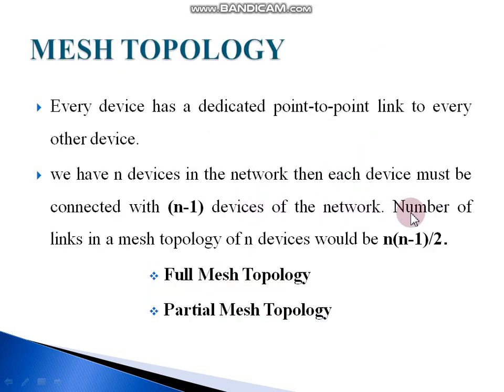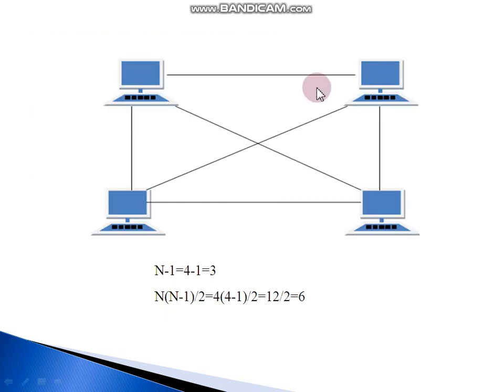Next formula, the number of links. We have to find out how many cables should be present in the mesh topology. We can calculate by using this formula: n into n minus 1, divided by 2. Here n is also the number of computers connected in the network. So here n is 4: 1, 2, 3 and 4.